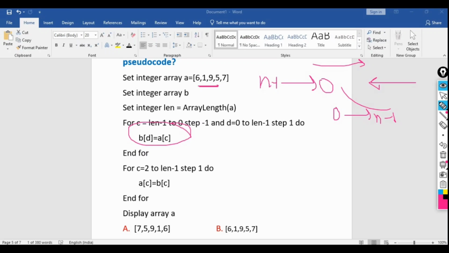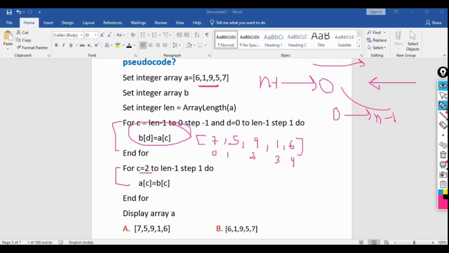That means 5, 7, 5, 9, 6, 1. So what will be the value of B here, or the new array will be 7, 5, 9, 1 and 6. So this is the A of 0, A of 1, and this is the A of 2, B of 2, and B of 3 and B of 4. And the for loop is ended. Again I am creating another for loop here. Another temporary variable, I am taking C equal to 2 this time.